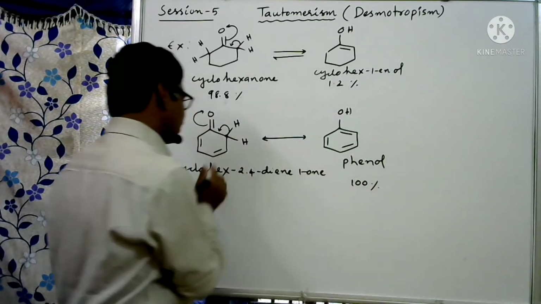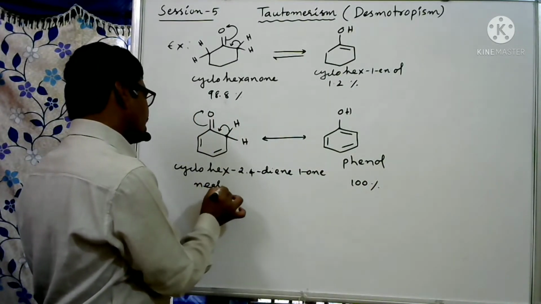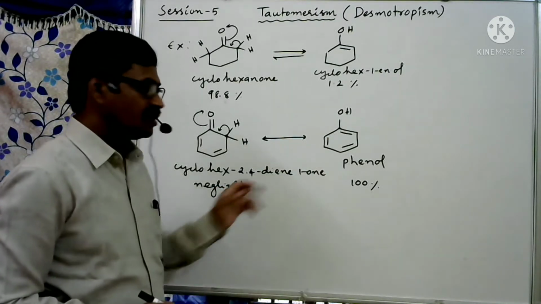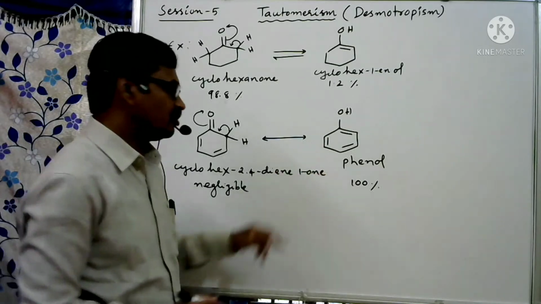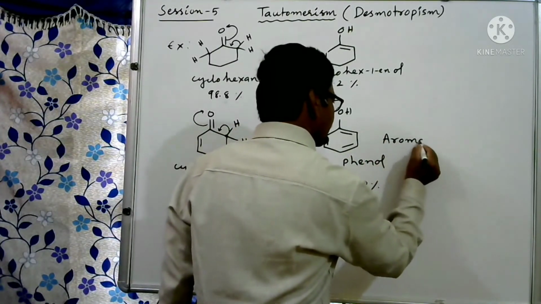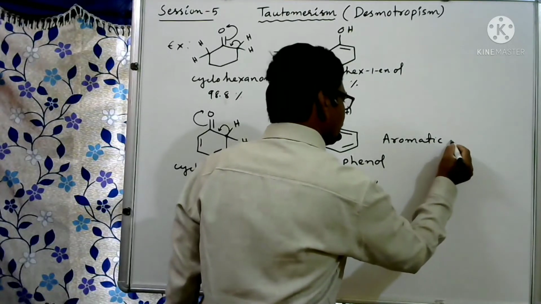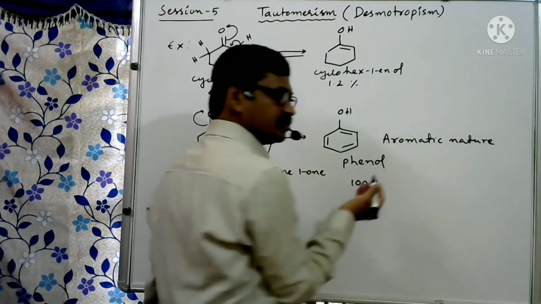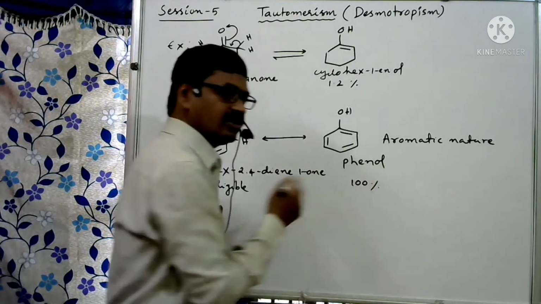Here it is negligible. Why? Because this is more stable. Why is it more stable? Because it is an aromatic compound, it has aromatic nature. All aromatic compounds are stable compared to non-aromatic ones.